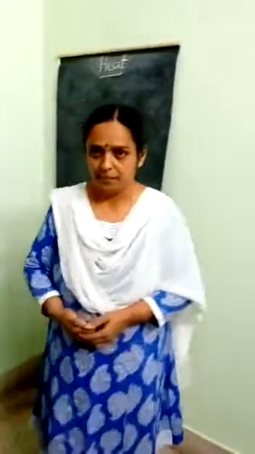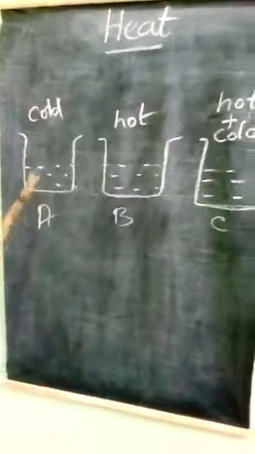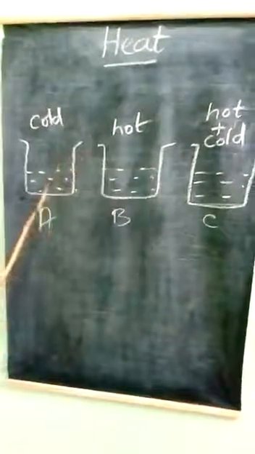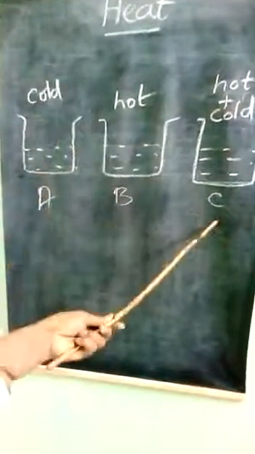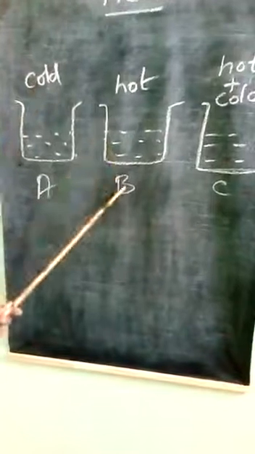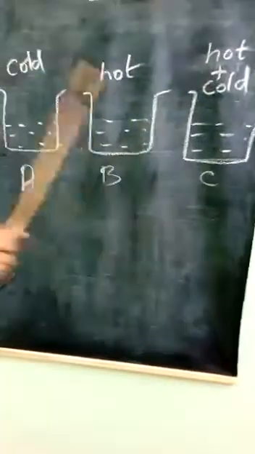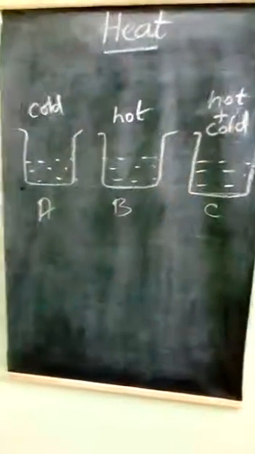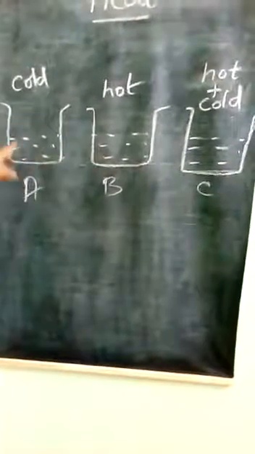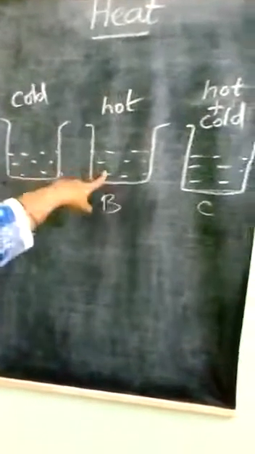Here is an activity. I'll show you. Take 3 mugs or containers, which we can name A, B and C. In A we pour some cold water. In B, pour some hot water. But in C, mix a little cold and hot water. Dip your left hand in the cold water and your right hand in the hot water. Observe now, how do you feel in your left hand? Obviously it is cold. In hot water, it is hot.